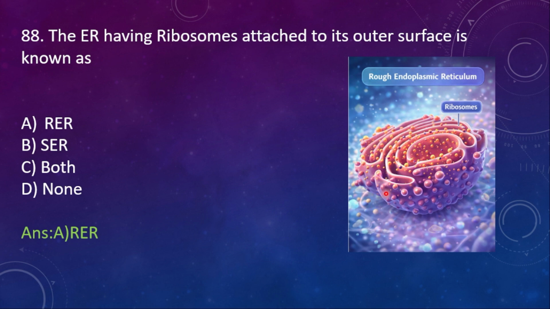See, these are the ribosomes which are attached to the endoplasmic reticulum. That's why it is said to be a rough endoplasmic reticulum, which is helpful for the synthesis of protein.